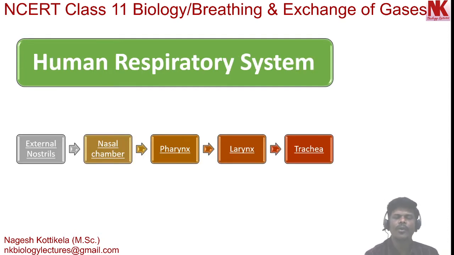Now, let's discuss the human respiratory system. It begins with external nostrils. These are the openings. These external nostrils lead to nasal chambers. These nasal chambers then lead to pharynx. Pharynx is a common passage for both food and air. Pharynx leads to larynx. Larynx is called the voice box.